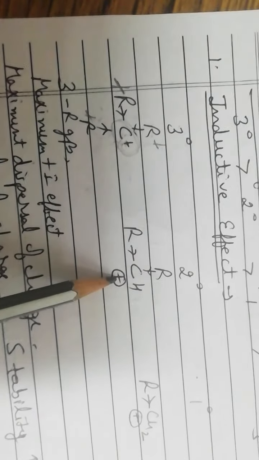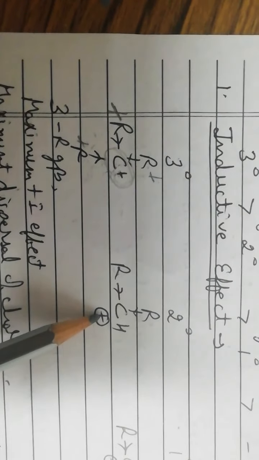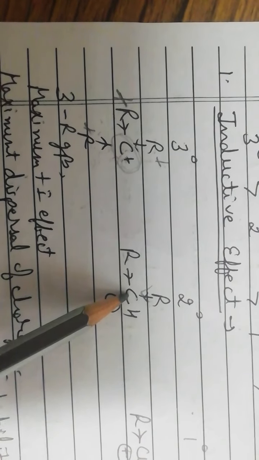Now in case of secondary carbocation, we can see 2 methyl groups are attached. Here the carbon is carrying positive charge. Because of plus I effect, this methyl group will donate the electrons to this carbon atom. Because of this, it will acquire positive charge. Likewise, this methyl will also acquire positive charge because of plus I effect. So the positive charge which was earlier present on 1 carbon atom is now dispersed on 3 carbon atoms. So its stability will increase.